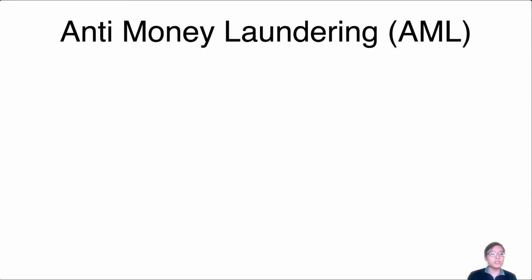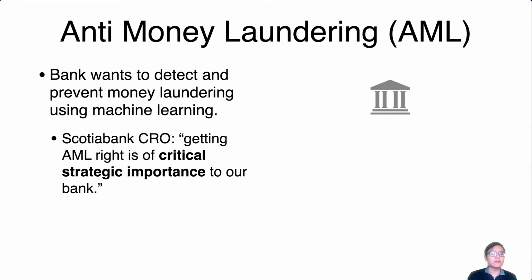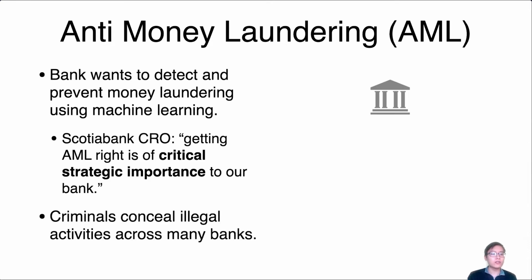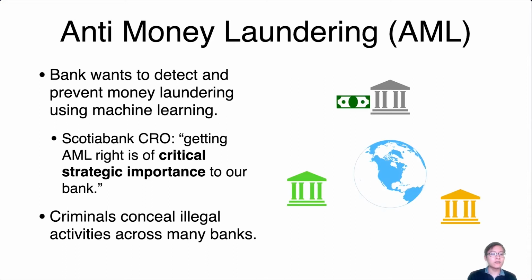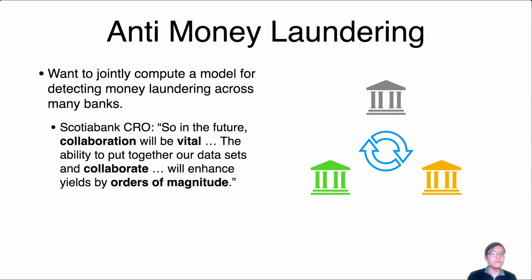Let's start with a use case, which is anti-money laundering. A bank wants to detect and prevent money laundering using machine learning, as getting it right is of critical importance to them. However, money laundering is often difficult to detect by a single bank because criminals try to conceal their illegal activities across many banks. Therefore, the banks would like to come together and compute a machine learning model over their joint data to be able to detect such money laundering that occurs across many banks.